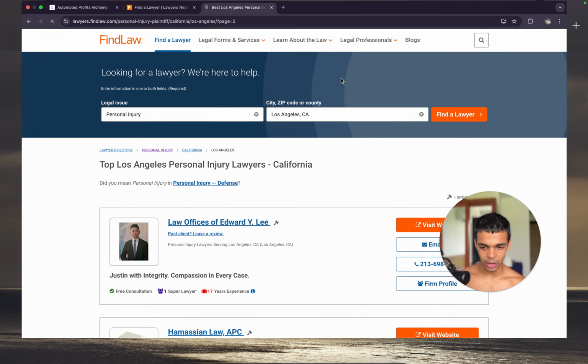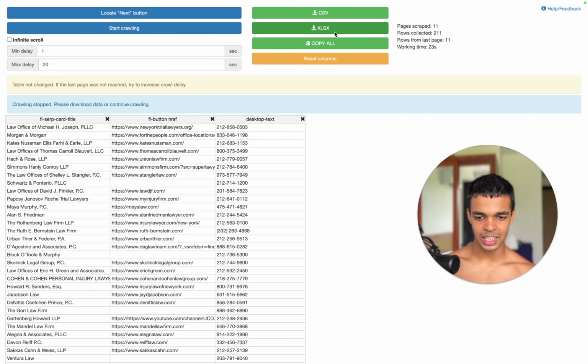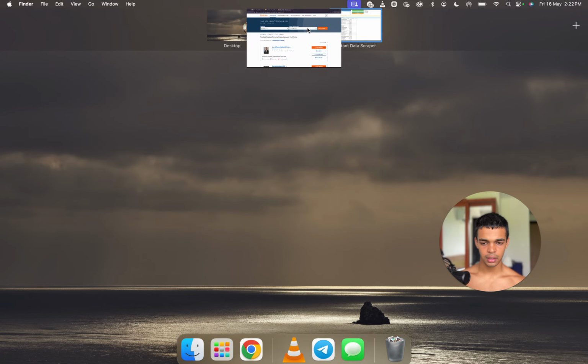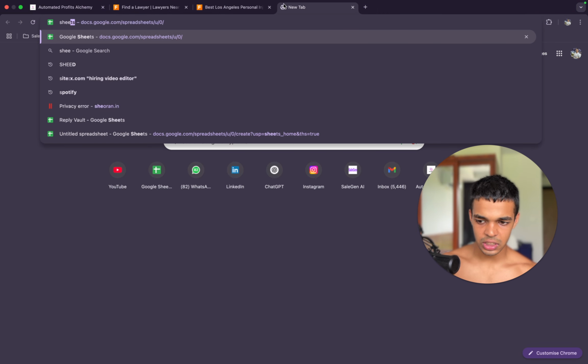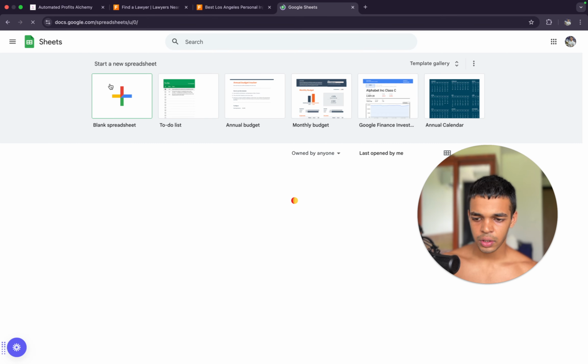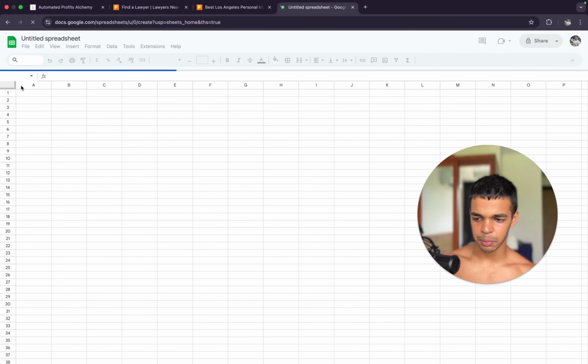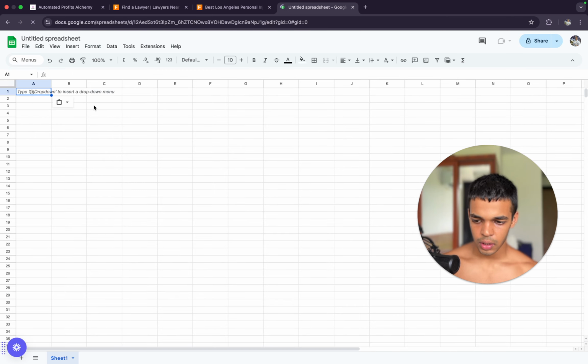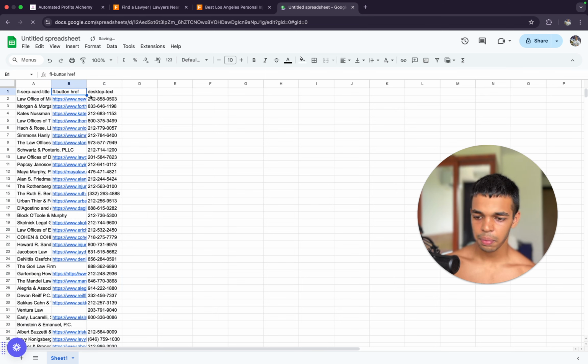I just wanted to give you a quick overview of what it's like. So after that I can click on the copy all button, and I can open this up in Google Sheets if I wanted to. Now, yep, let me just paste it, show you what the data actually looks like. Boom. Yeah, so we now have, I'll just name the fields correctly.